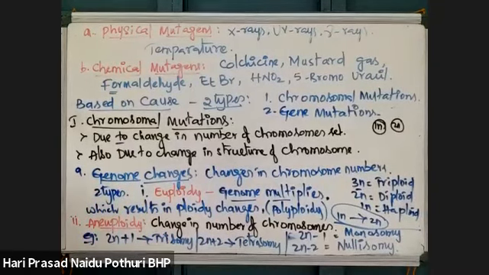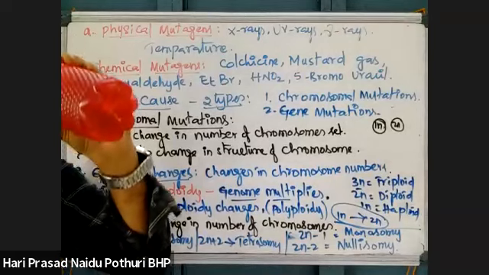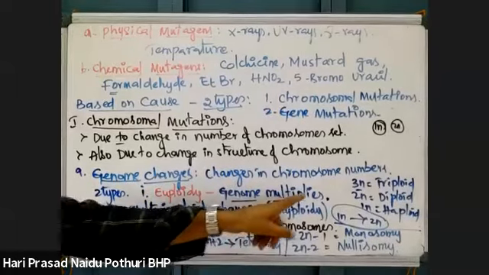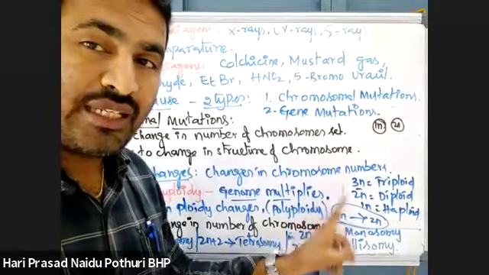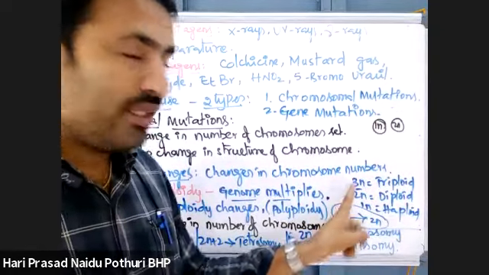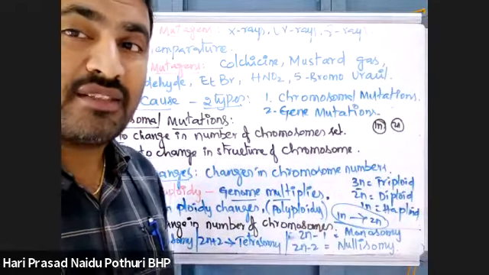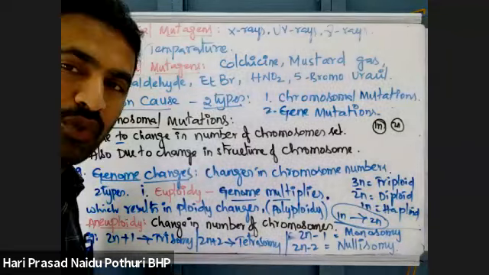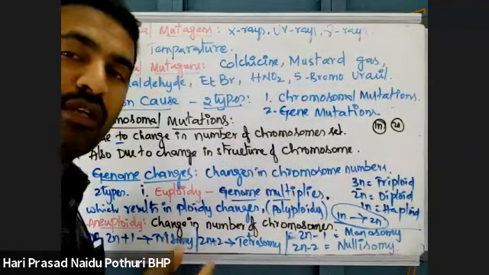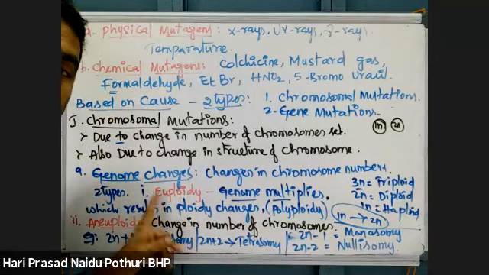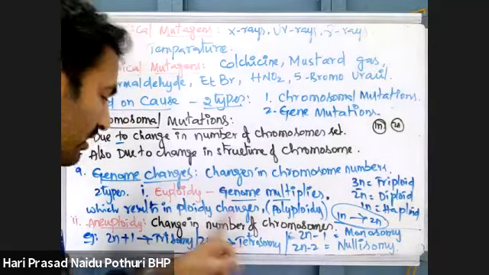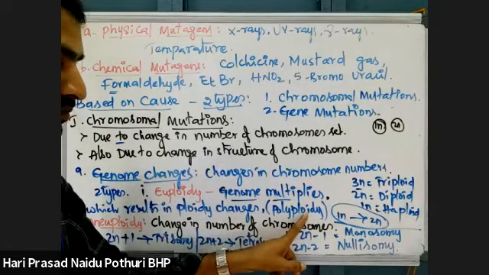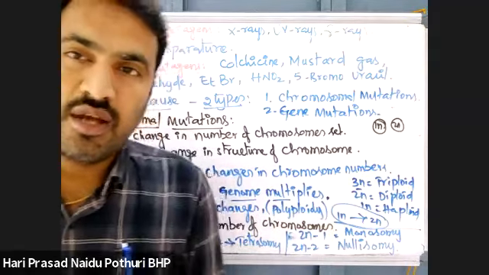See here the difference between euploidy and aneuploidy. What is the difference here? 1n becomes 2n, 2n may become 4n, 3n may become 6n. Like that, the entire ploidy is getting multiplied. Suppose in human beings we have 2n. 2n multiplying to 4n means that is euploidy. Eu means original, original change in the ploidy. That is what we can say polyploidy because there is an increase. Here in euploidy, ploidy changes.